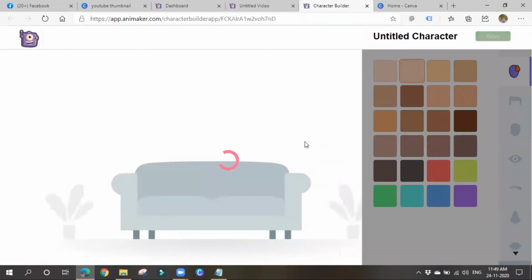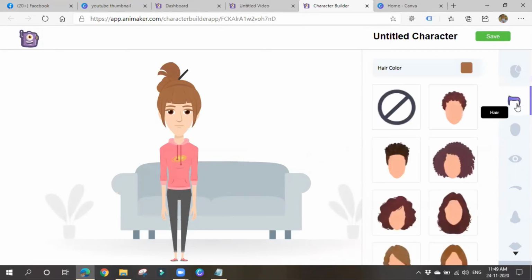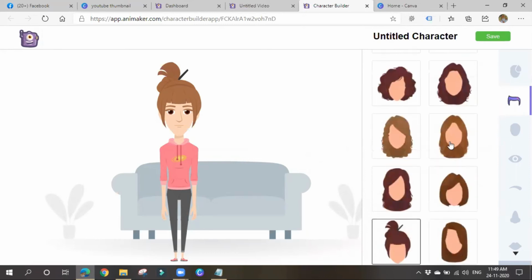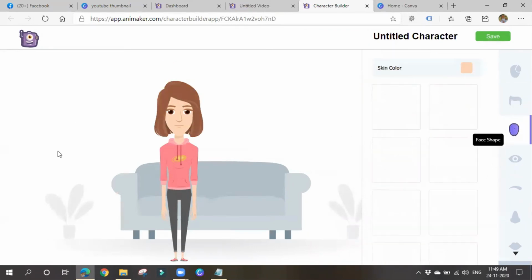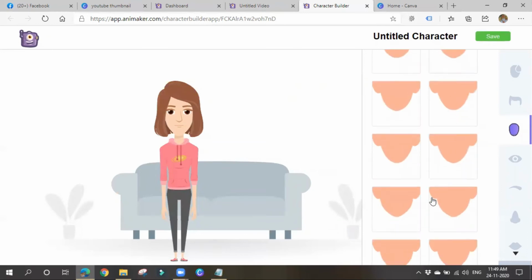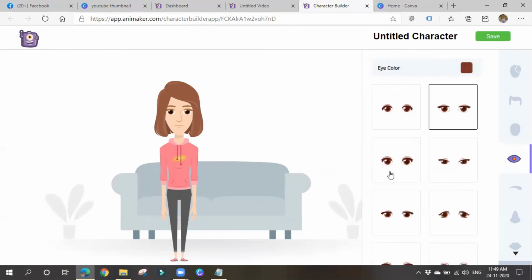So here you can change her complexion, you can change her hair style and all you can do. So you can choose hair. If you want what kind of hair you want, like that you can choose. So like this, you can design her hairstyle and all. You can go with her face shape also. What kind of shape you want and all. You can change her eyes and eyebrows. Actually it is very good for animation videos, guys. I liked it very much.